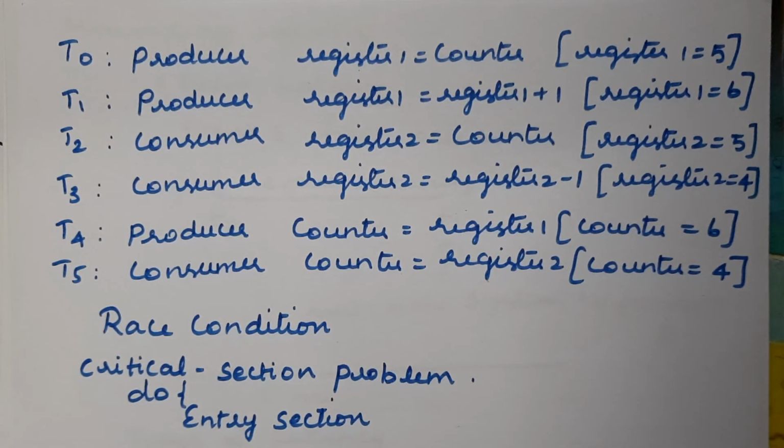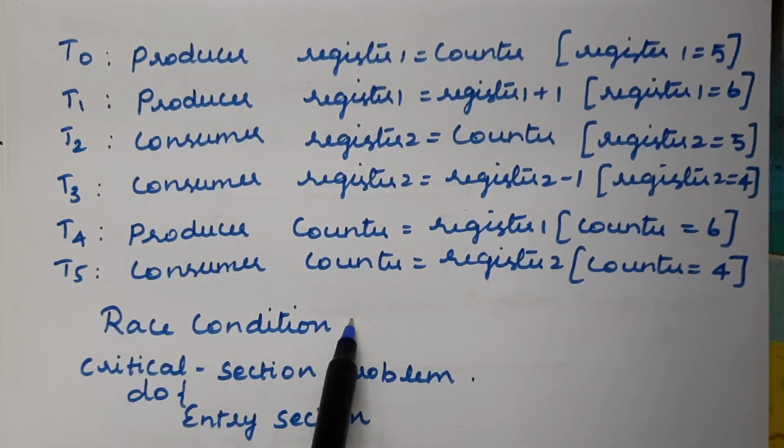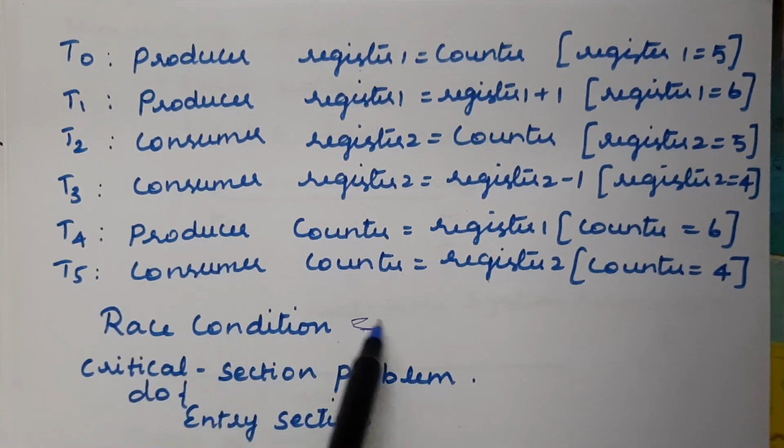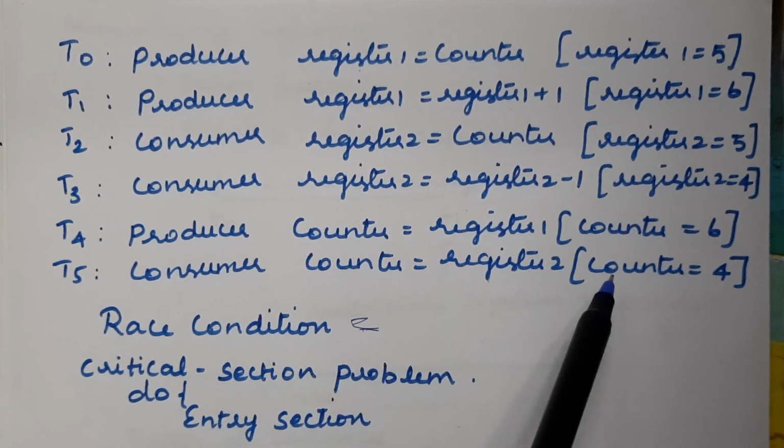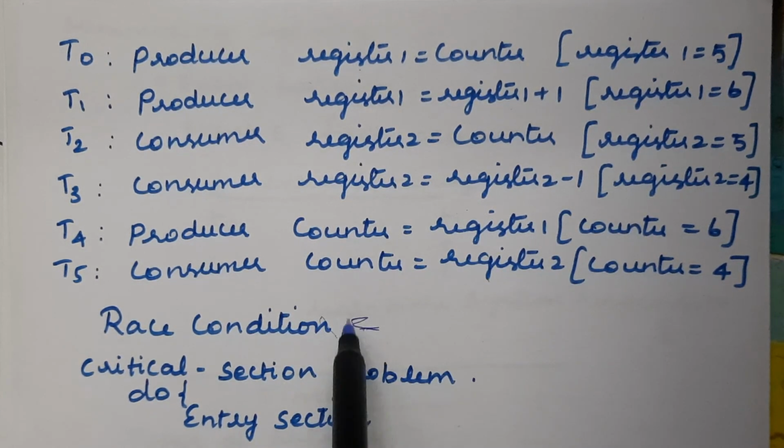Before the first process completes, it has to complete the entire execution of all its instructions, and only then should the consumer process start its execution. If there is any change in this order, we will not get the correct result, and the final outcome will be incorrect. In order to avoid it, the situation where, without changing the order, executing all the instructions produces the correct result, is said to be a race condition. So this is nothing but race condition.